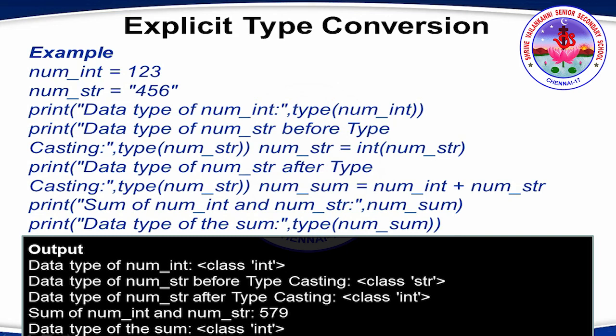After which we are adding num_int and num_str and assigning to num_sum. Then we print num_sum and display the type of num_sum. What happens? That's what we are going to see now. The output is: data type of num_int is int, data type of num_str is str by default, and after typecasting, it is converted to int because we are using the int function. Next comes the sum. We have calculated num_sum, and then we determine the data type, which is int.